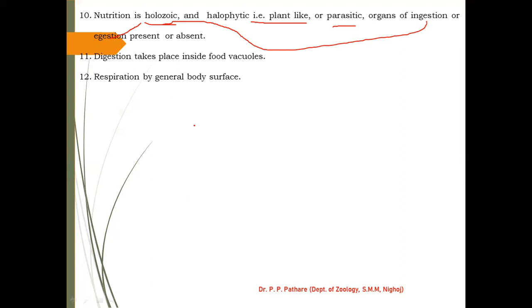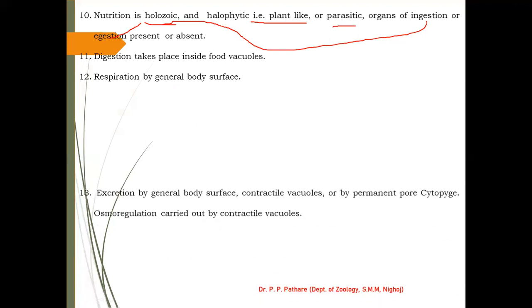Now generally this group of animals is unicellular eukaryotic without organs and tissue. So the protists generally use the general body surface. Whatever body surface is developed by the protist animal, they can directly use for respiration through the general body surface, that is cuticular type of respiration. It is also called cuticular respiration.